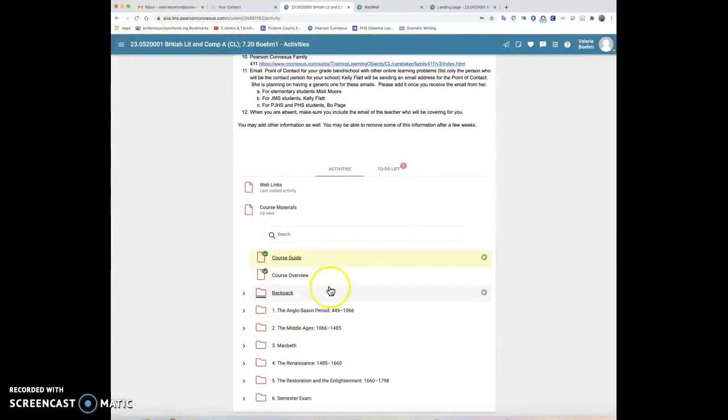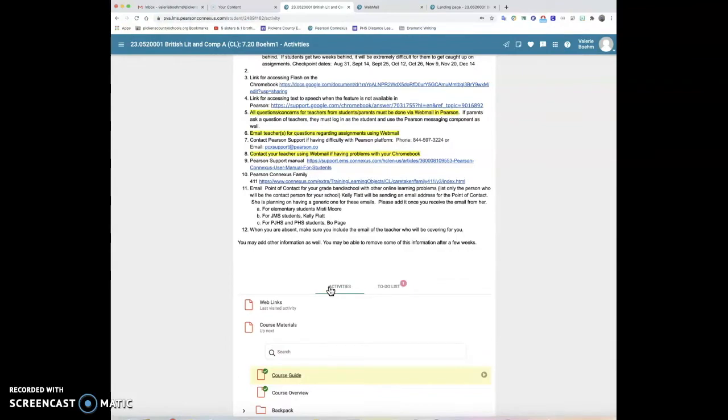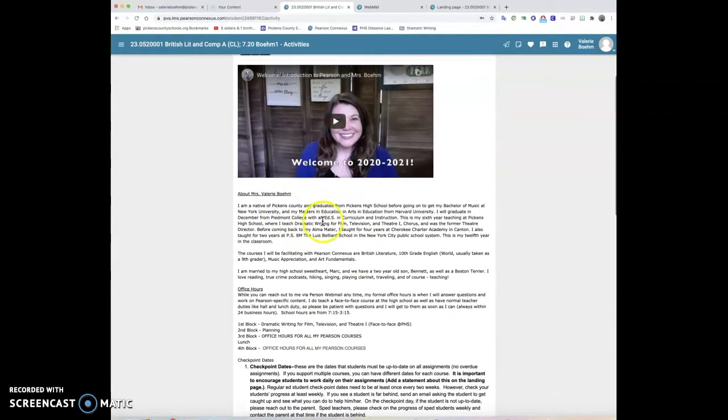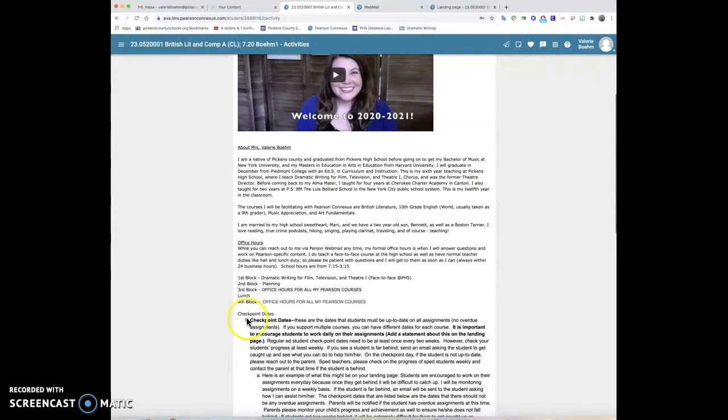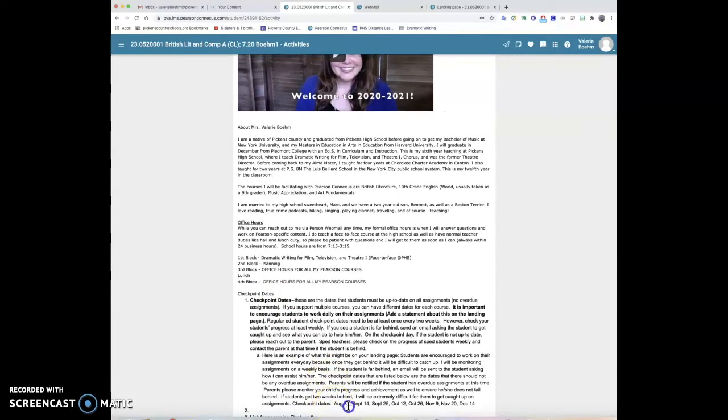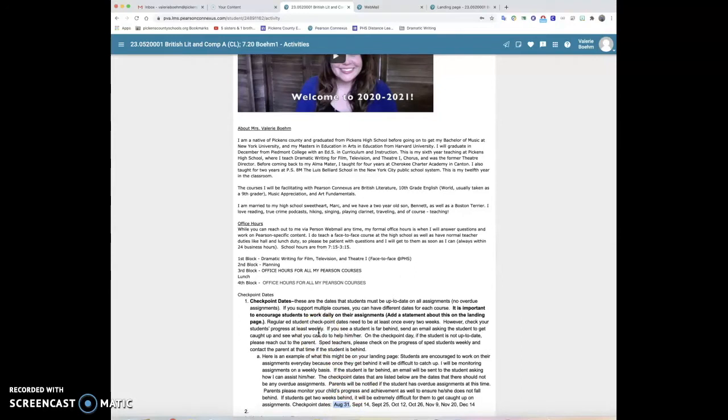All of this stuff is really work at your own pace. However, I will be checking in with you once per week, so if I haven't heard from you, I'll check in with you. Also, there are going to be some checkpoint dates, and you're going to see those right here. The checkpoint dates mean that all of the work that was assigned to you up until that date needs to be completed. If your first checkpoint date is, for example, August 31st for your course, and the dates might vary depending on your courses, that means everything that was due before August 31st needs to be done by then.